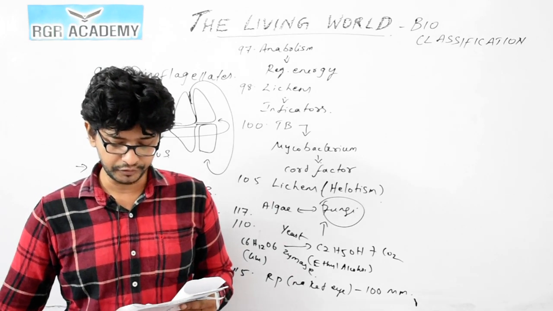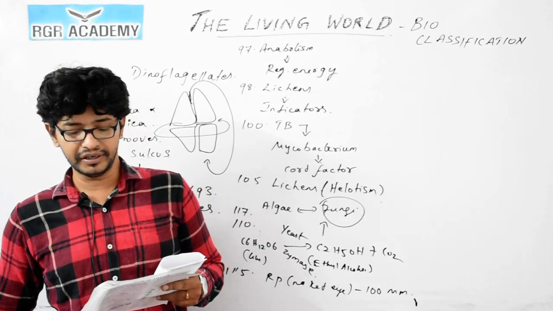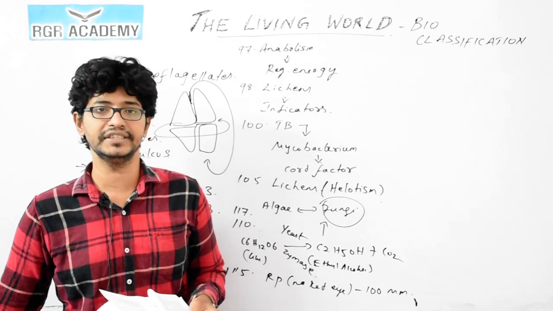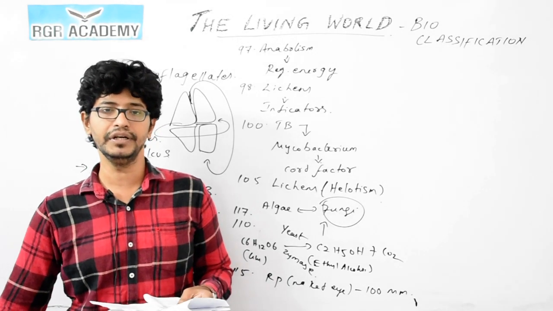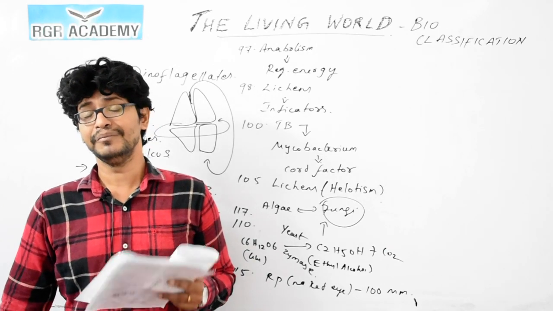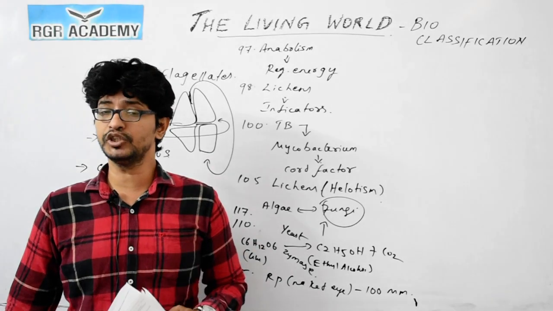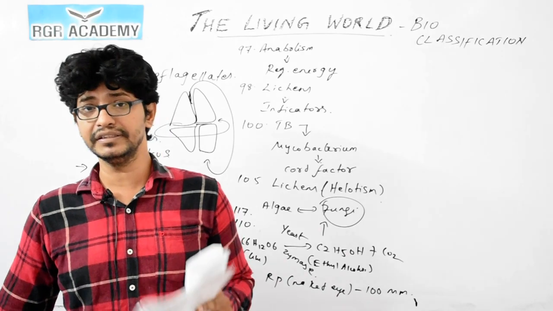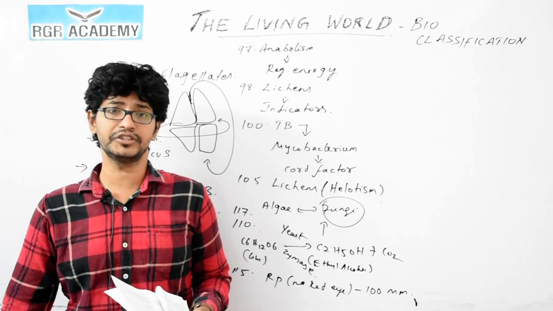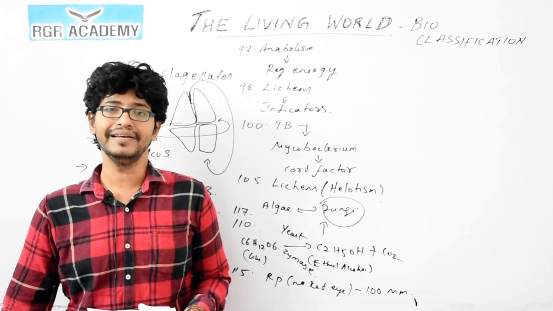Next question 123. Which of the following is an edible fungus? You would have heard all the terms like Mucor, Rhizopus, Penicillium, but these are not edible. These are sometimes disease causing, and can even cause contamination of food and vegetables. But Agaricus is a mushroom. Even mushrooms, not all are edible. There are certain poisonous mushrooms also, like Amanita. Amanita is a brightly colored mushroom and it is toxic. It can produce mycotoxin. But Agaricus bisporus is an edible mushroom.